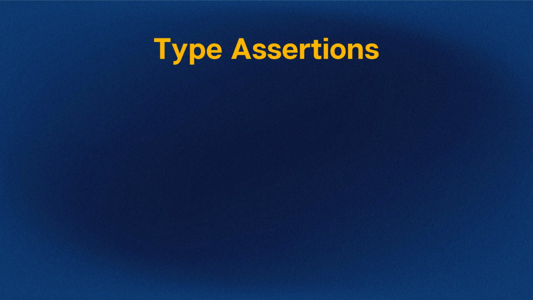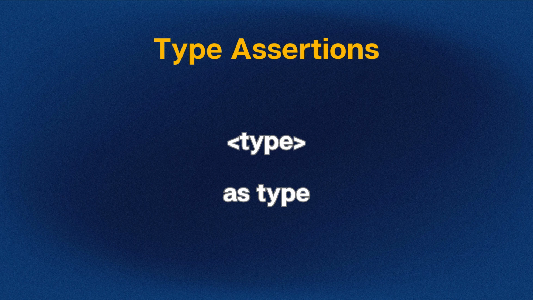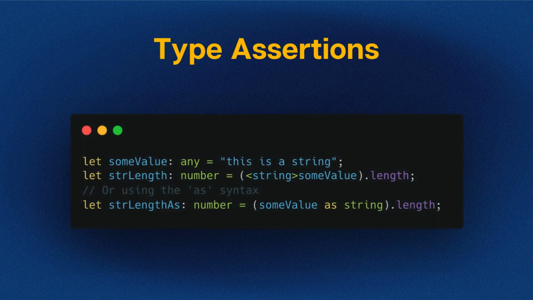Type assertions in TypeScript can be done in two ways: using the angle bracket syntax or the as syntax. Both achieve the same goal, but the as syntax is JSX compatible and is generally preferred. Here, some value is initially of type any. We use type assertion to tell TypeScript that some value should be treated as a string, enabling us to access the length property without TypeScript errors.